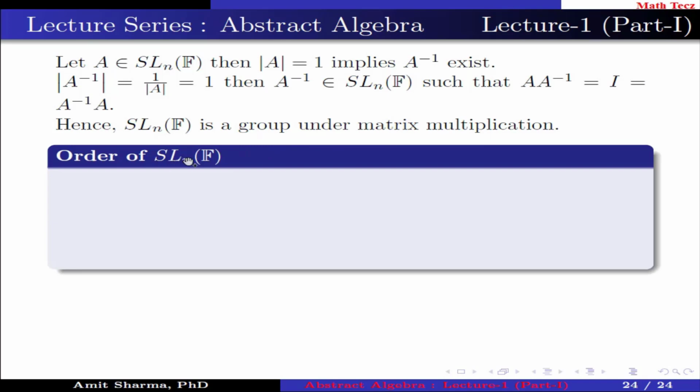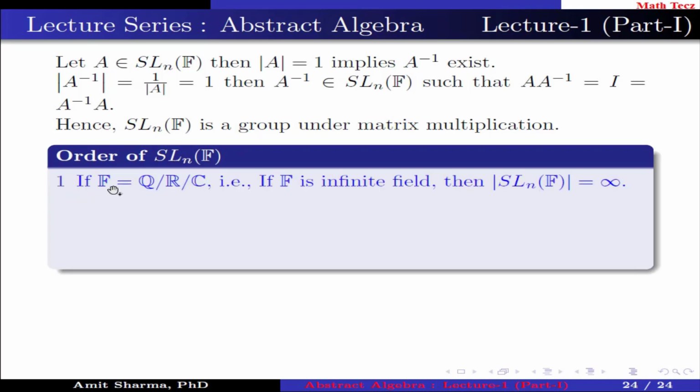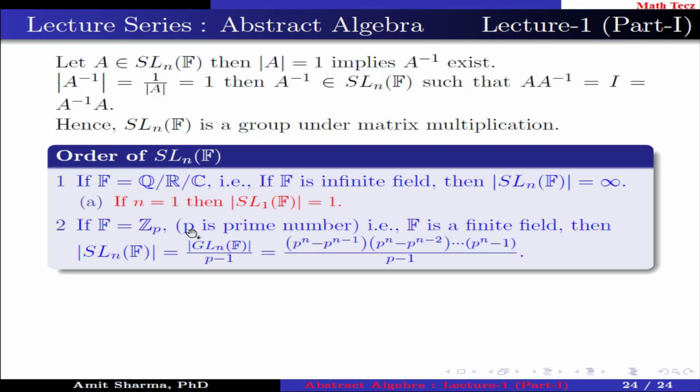Order of SLnF. If F is Q, R, C, means set of rational numbers, set of real numbers and set of complex numbers, that is F is an infinite field, then order of SLnF is infinity. If we take n to be 1, then order of SL1F is 1.